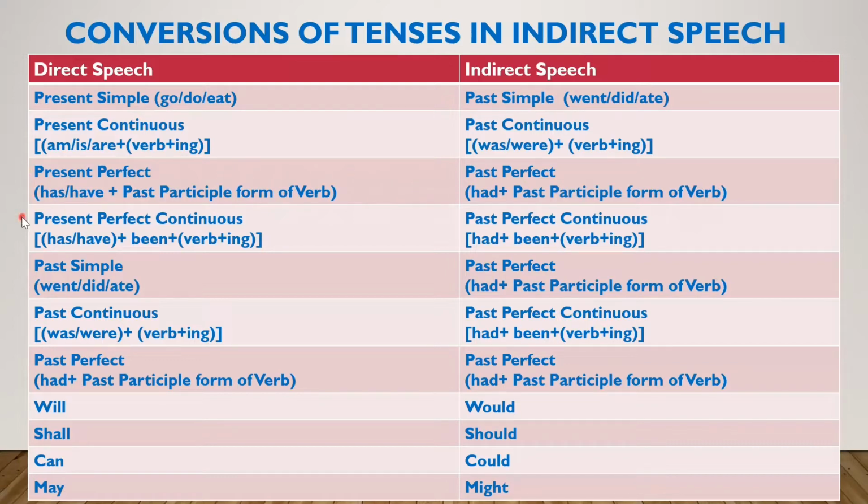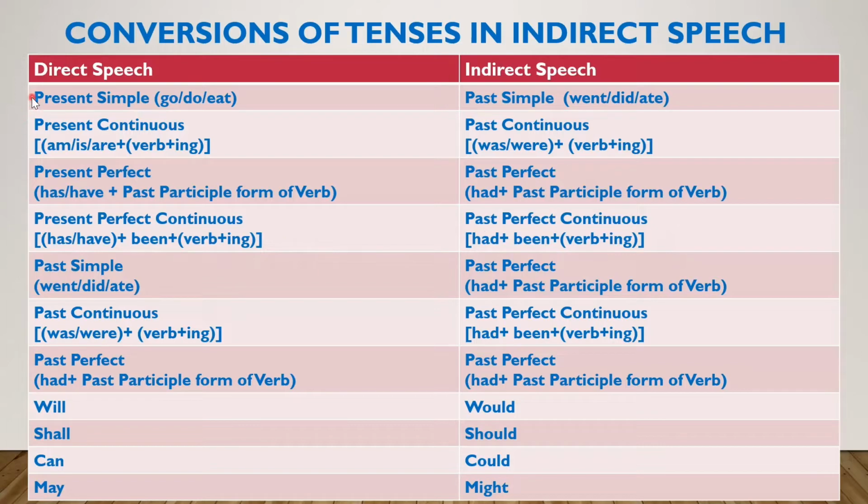If you see present perfect continuous in the direct speech, that will be changed into past perfect continuous in the indirect speech. Present perfect continuous sentence structures are with has or have, been, verb plus ing. This has and have will be changed into had, been, verb plus ing, which is the past perfect continuous structure. So present perfect continuous changes into past perfect continuous.